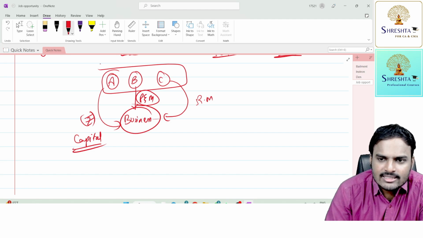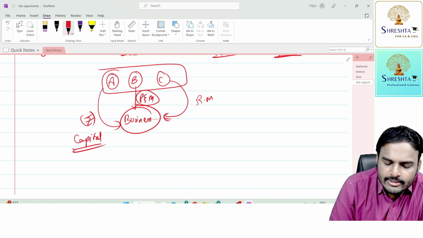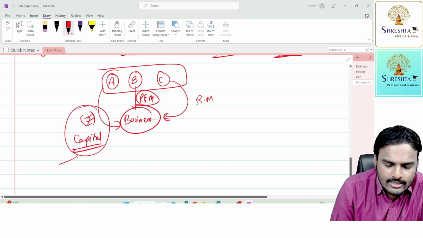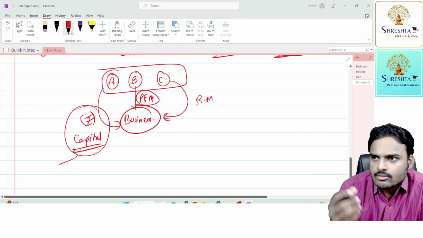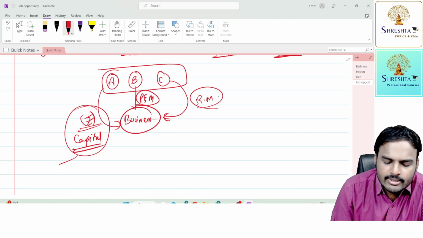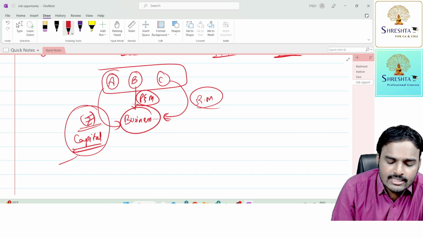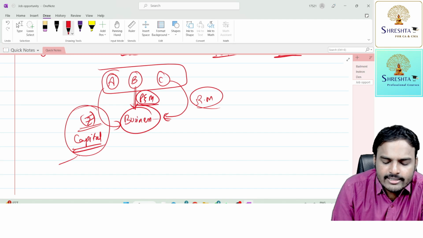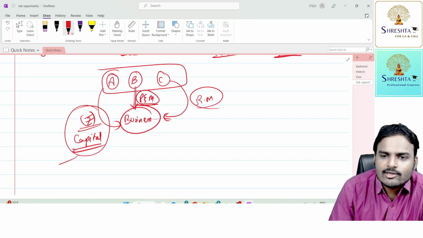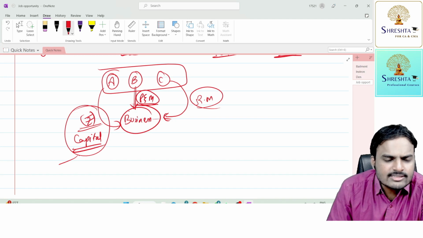So the arrangement is like this: C will contribute raw materials to the business, B will contribute plant and machinery, and A's money will be used for paying the labor, the power bills, rents, etc. This money will be sufficient. So C agreed to contribute raw materials necessary for production, B agreed to contribute plant and machinery which will carry production activities, and A will invest money to carry out the operations.